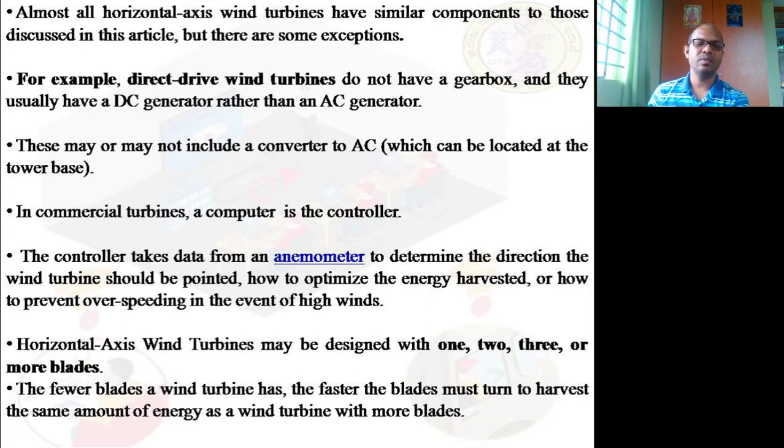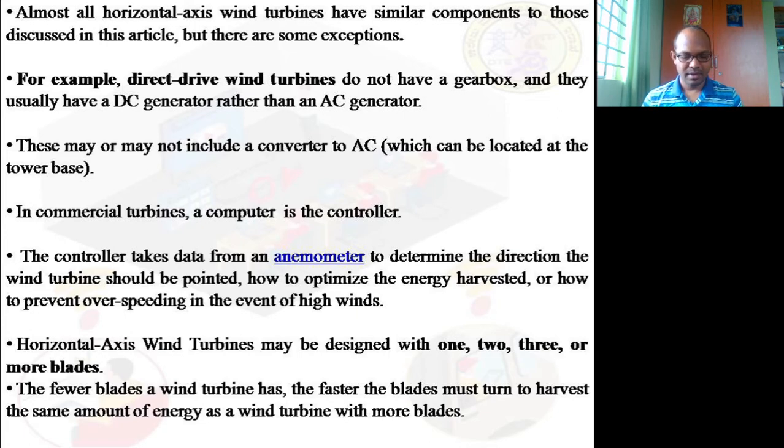Correct? So the controller, or computer, takes the data from the anemometer to determine the direction in which the wind turbine should be pointed, how to optimize the energy harvested, and how to prevent overspeeding in the event of high winds. This controller will also have the sensors and the feedback from the brakes, and it will give the instructions. Horizontal axis wind turbines may be designed with one, two, three, or more blades.